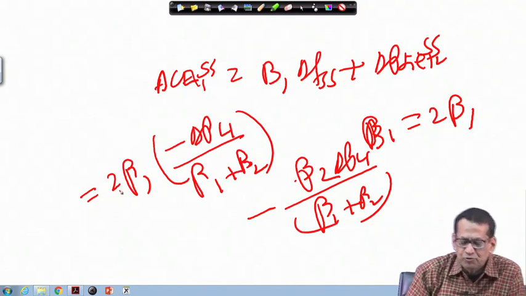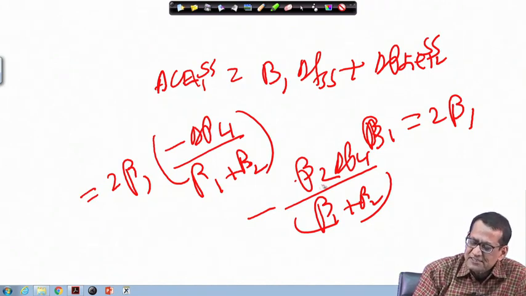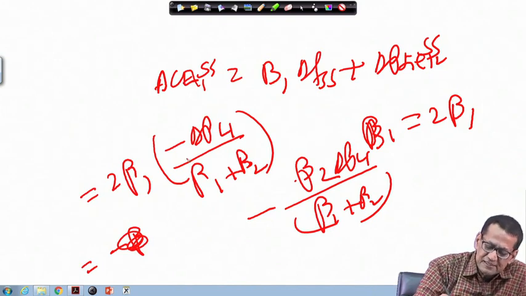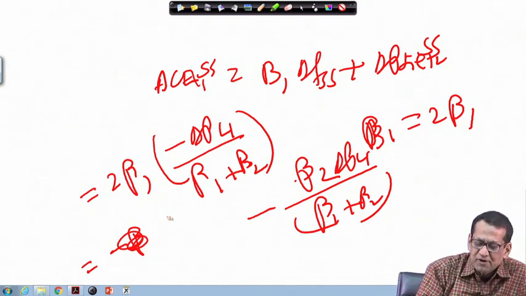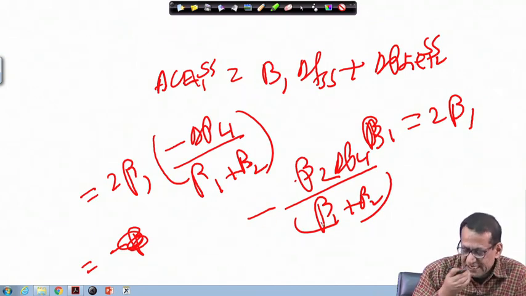So, this is actually 2 beta 1. Now if you simplify this one, this is minus beta 2 delta P L 1. So, this term can be written as, 2 beta 1 you make twice, that is beta 1 into minus delta P L 1 upon beta 1 plus beta 2, again you write minus beta 1 into delta P L 1 upon beta 1 plus beta 2, and then you take common and you simplify.